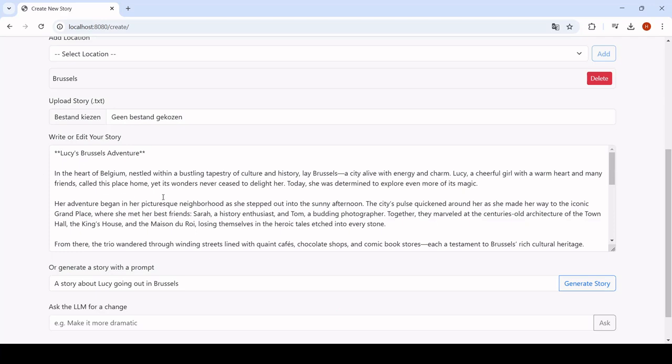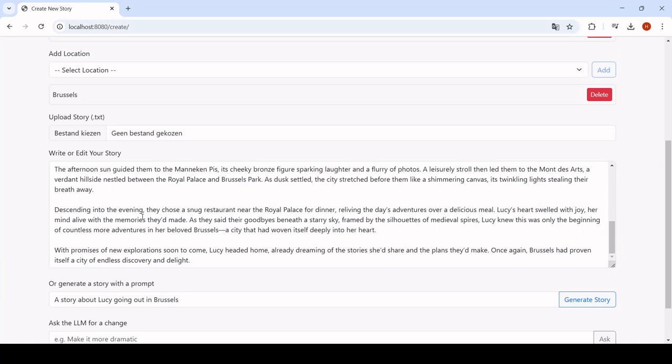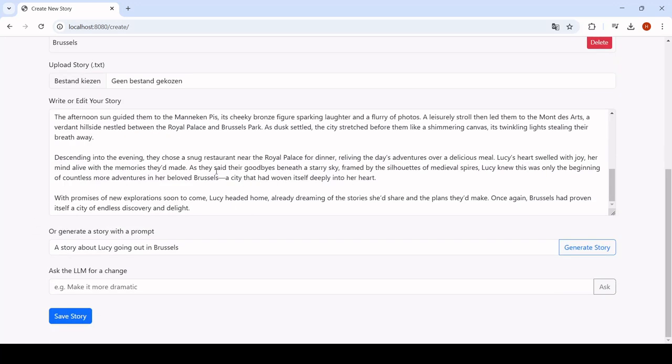So there it is. Here we see that the story is finished. What we have now, we can just save it like this if we like it, or we can ask for a change. For example, make them do a crazy dance somewhere in the story or something like that.